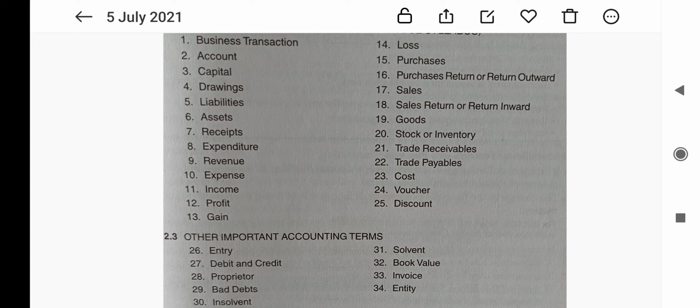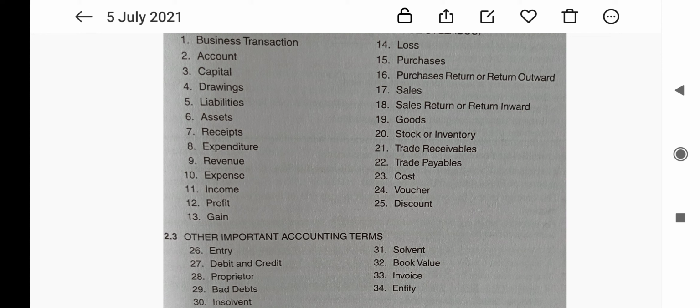Then the next term is insolvent. Insolvent is a person or enterprise which is not in a position to pay its debts. A person becomes insolvent when his liabilities are more than his assets. Then the next one is solvent. It is a person or an enterprise which is in a position to pay its debts in full.